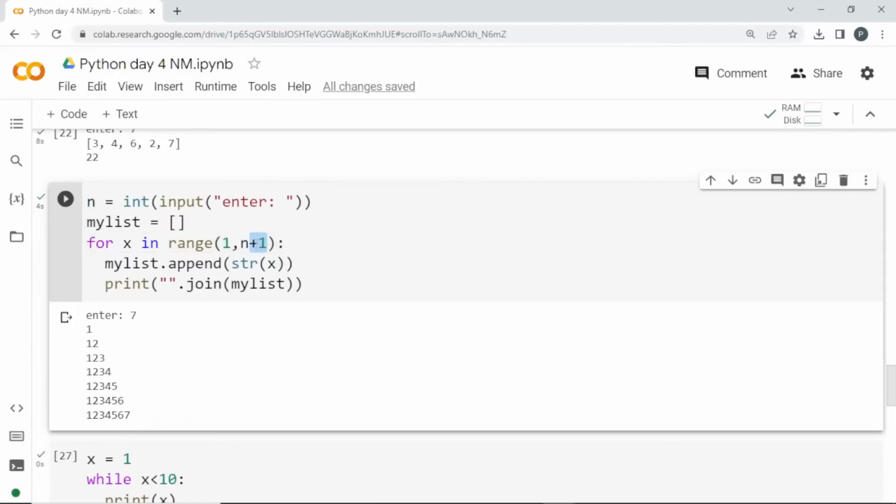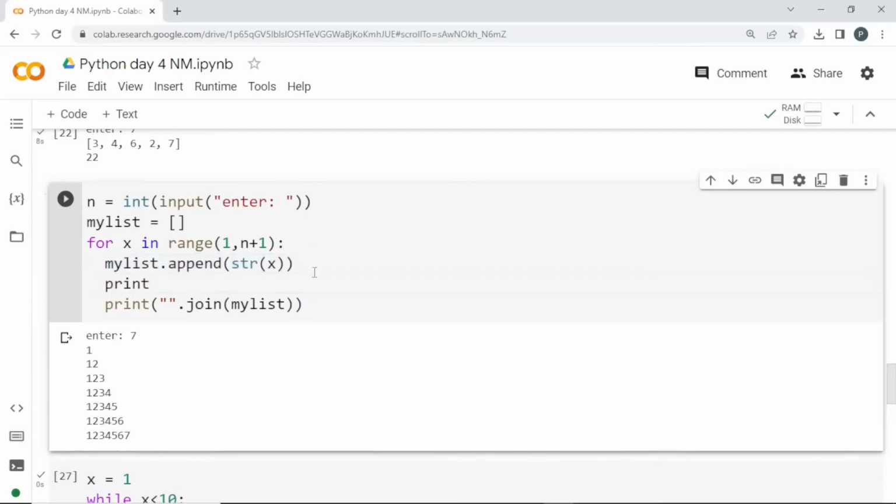So when it is n plus 1, if he enters 7, it will be 8 here. So the ending will be one step before, so we will get from 1 till 7. The first time the loop runs, the value will be 1, right? So I am going to add it to my list. I will print this list here so that you can see what is happening.